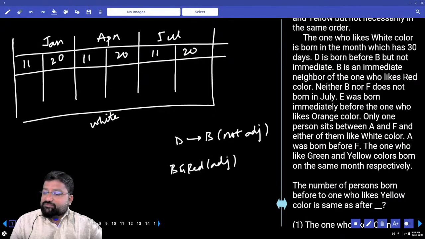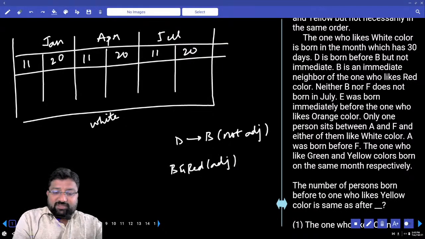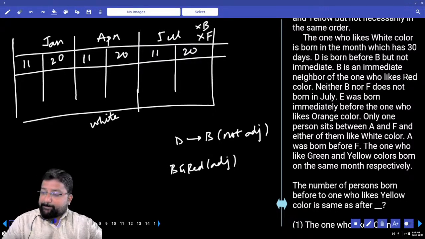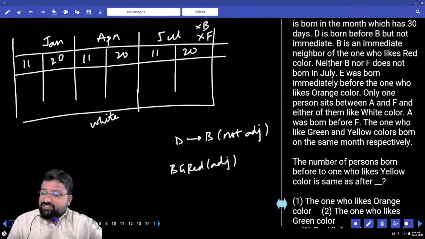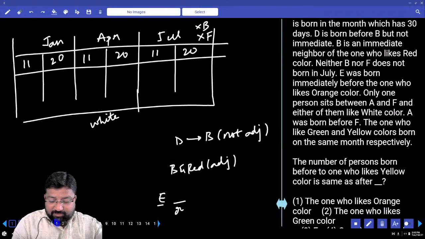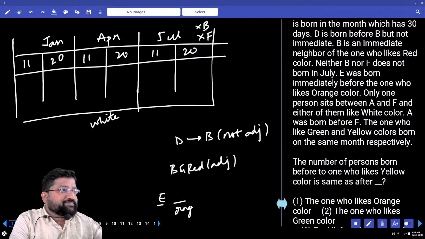Neither B nor F is born in July. So this is not B and this is also not F. Clear? Next line. E was born immediately before the one who likes orange color. E is born immediately before the one who likes orange color.